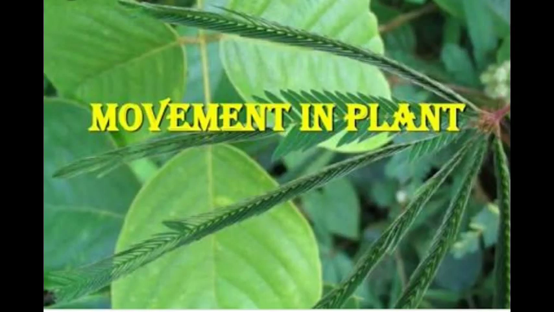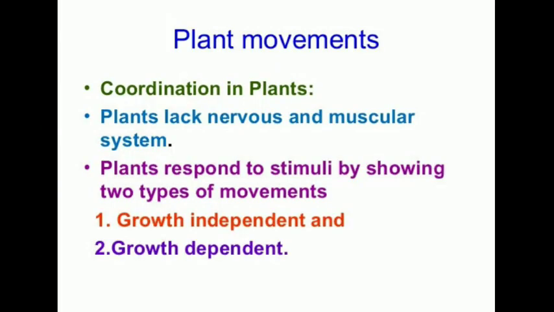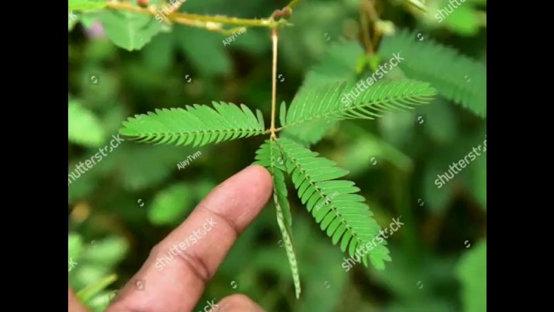Plants are usually fixed at one place and do not move from one place to another like animals, but they can move their body parts, like the stem, root and even flowers, when they are subjected to external stimuli like touch, light, water or chemicals. So some changes may occur. There are two types of movements in plants: growth dependent and growth independent, right? First I'll give you an example. You just find what it is.